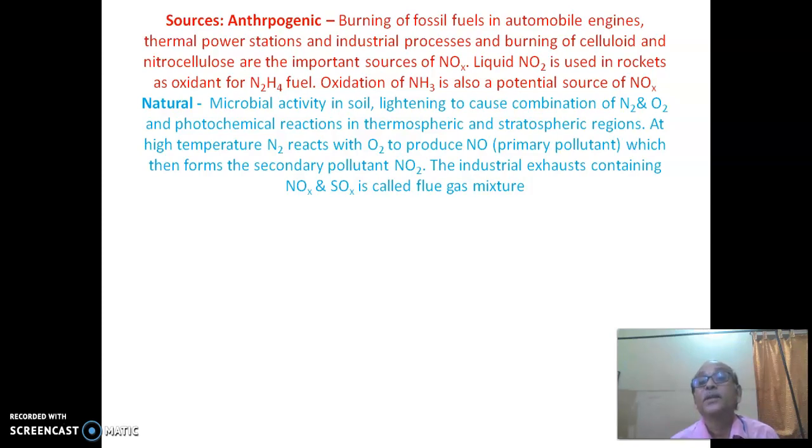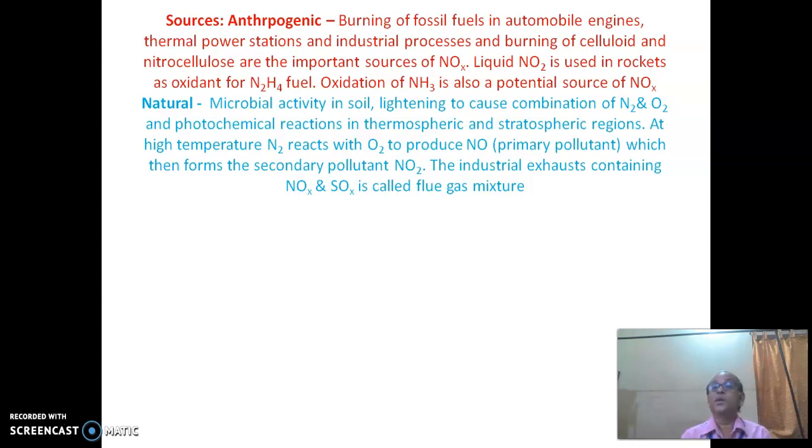Liquid nitrogen dioxide is used in rockets as an oxidant for N2H4 fuel. Oxidation of NH3 is also a potential source of oxides of nitrogen. Natural sources include microbial activity in soil, lightning causing combination of nitrogen and oxygen, and photochemical reactions in thermospheric and stratospheric regions. At high temperature, nitrogen reacts with oxygen to produce nitric oxide, the primary pollutant, which in turn forms the secondary pollutant nitrogen dioxide.